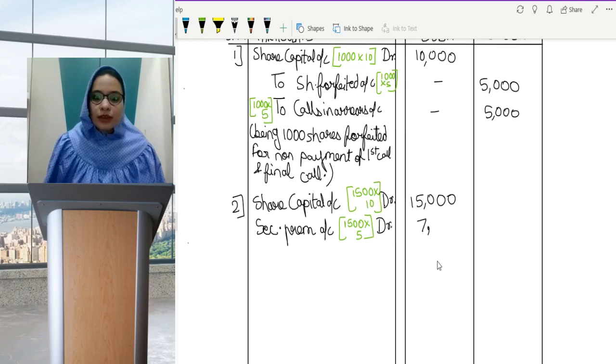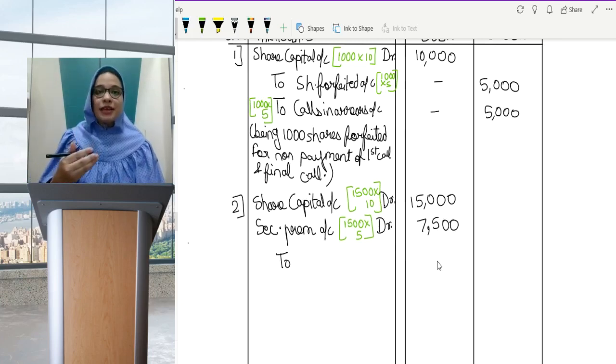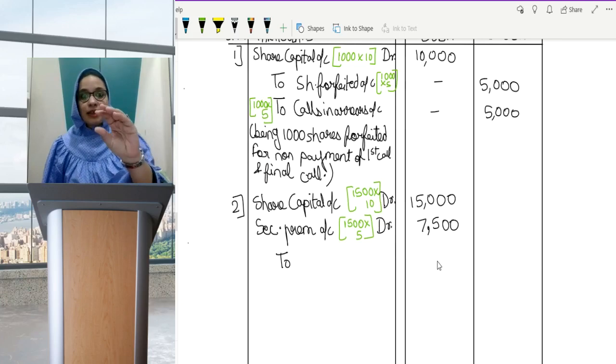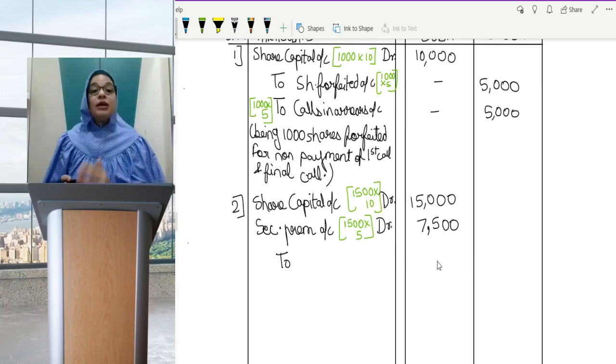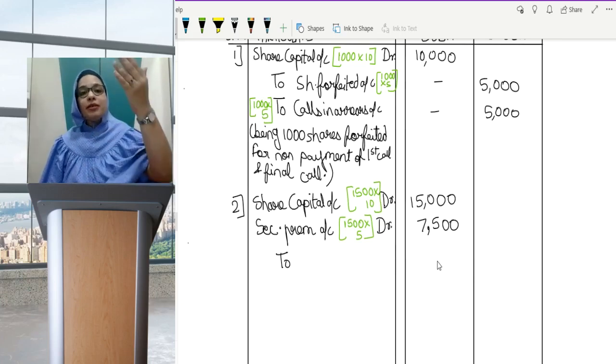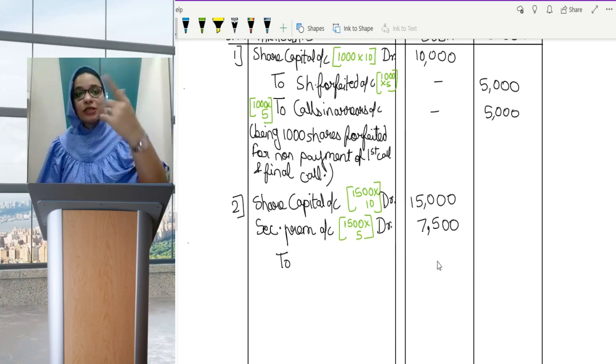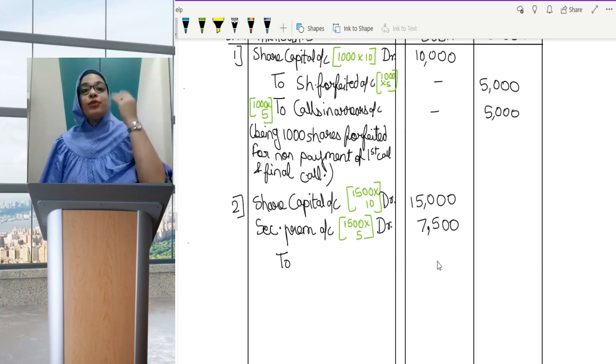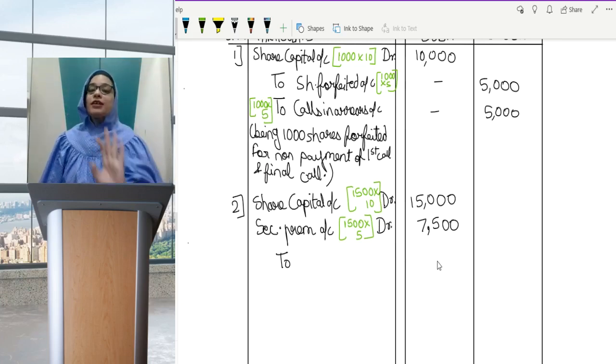Here deliberately I'll be writing completely, instead of writing calls in arrears, so that you know, finally it's your decision to write any one entry. Only one thing which I noted down before also: if these are just the entries of forfeiture, it's your wish, you can write either calls in arrears or to share first call, to share second call, etc. But suppose you've done an entire question where you've done the entries of application, allotment, first call, second call, and if you have opened a calls in arrears account before in the question, then you'll have to write calls in arrears. And if you've not opened a calls in arrears account, then in the forfeiture entry you cannot write calls in arrears account. Whatever accounts are open, they need to be closed.